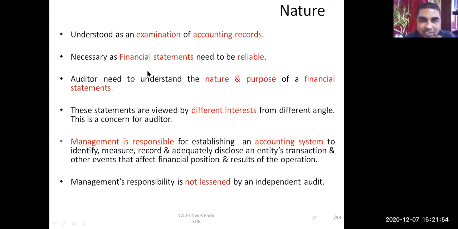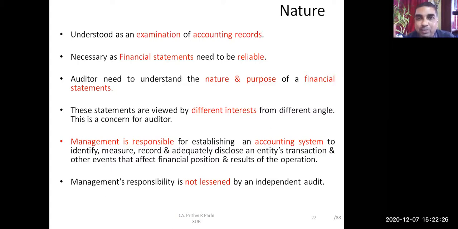And why is audit necessary? It is necessary because the financial statement needs to be reliable. There are various stakeholders who use this financial statement for different purposes. Stakeholders may include investors, government, bankers, employees. To understand the business or the company, they rely on this financial statement.